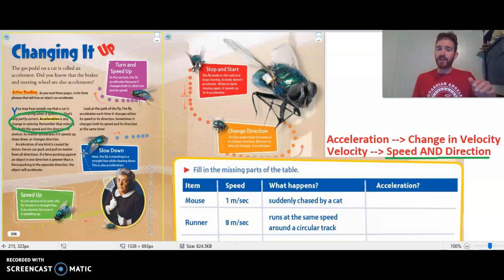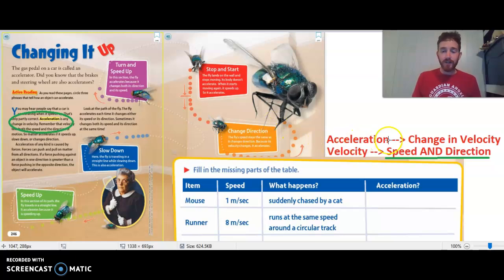Usually when we hear acceleration, we think going fast or going faster, but acceleration happens when we actually slow down too. The speed changes by becoming less, and sometimes we might call that deceleration, but still a version of accelerating, okay? We also have turn and speed up, so it might change direction and change speed, and that of course would be two examples of acceleration. It might stop and then start again, so go to 0 speed and then up to speed after that, changing the speed. And it might also change direction, so it might turn, it might go left or right or up or down. Any of these changes to the motion are called examples of acceleration, okay?